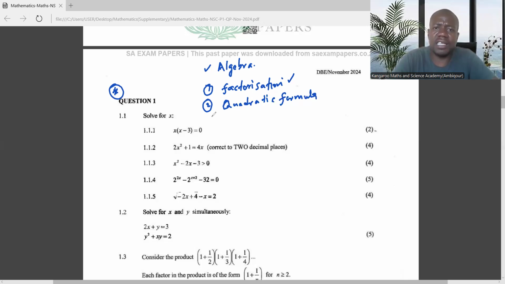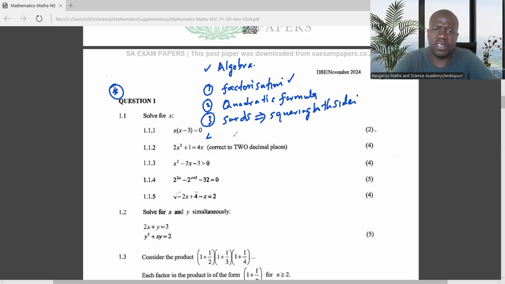And number 3, make sure that you are able to answer questions involving surds, where you have squaring both sides. So these are the key things that you need to follow.